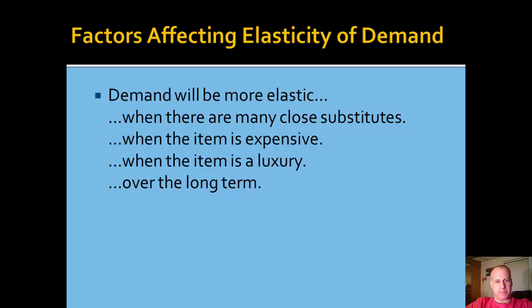Elasticity of demand. Demand is more elastic when there are many close substitutes for the good. So demand for Pepsi is fairly elastic because Coke is a very close substitute. Demand will be elastic when there are lots of things that you can switch to, but it will be more inelastic if there are few other alternatives. Demand will also tend to be more elastic when the item is expensive. People are much more price sensitive to expensive things. And when the item is a luxury rather than a necessity. If the item is something that we can do without, then when the price rises, we do without.